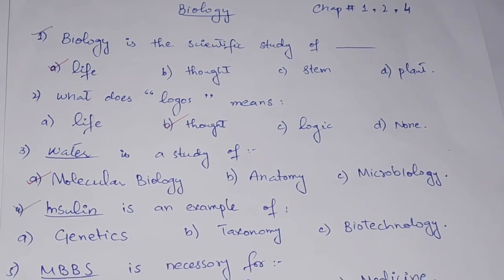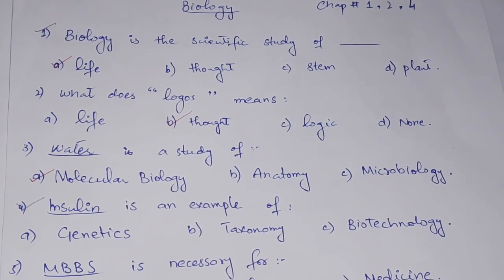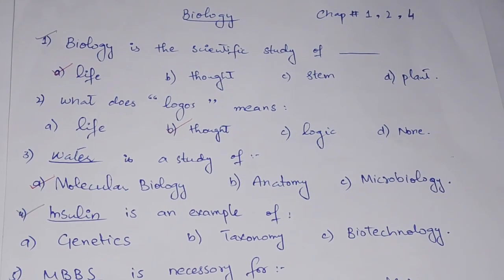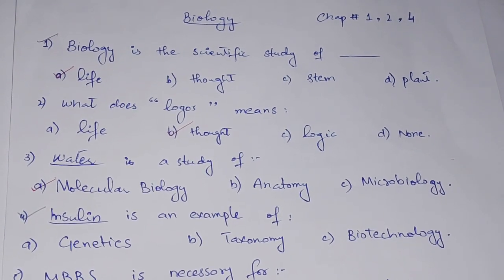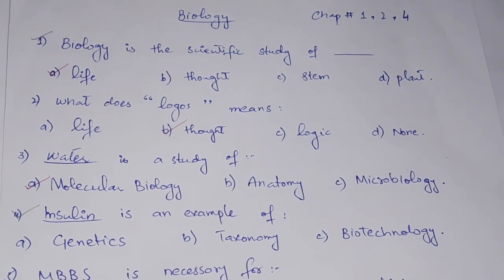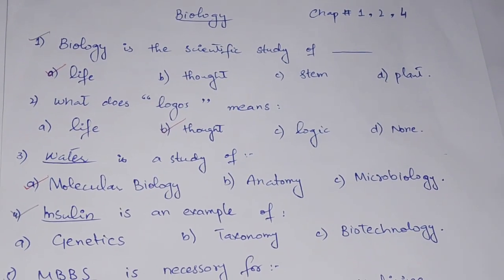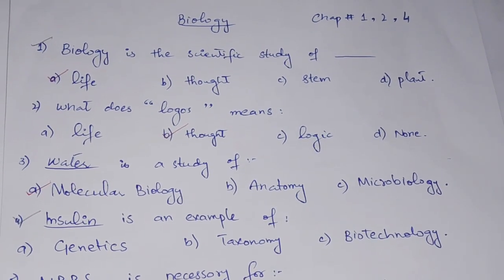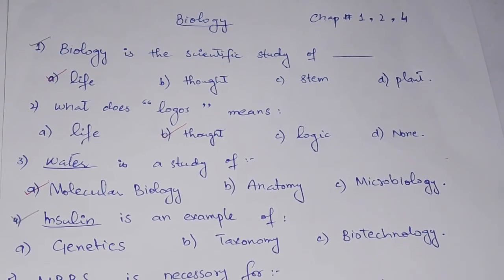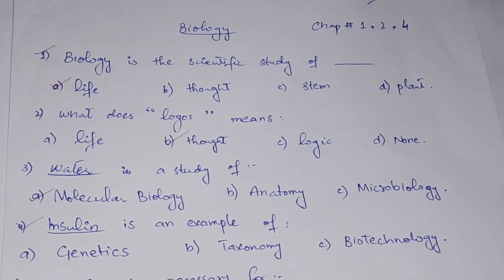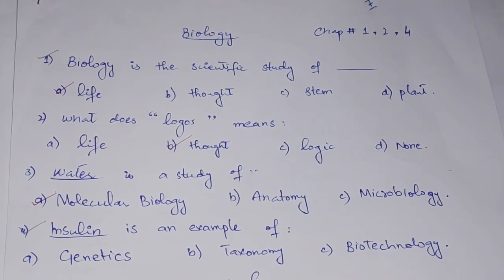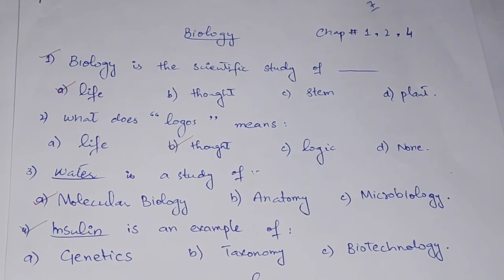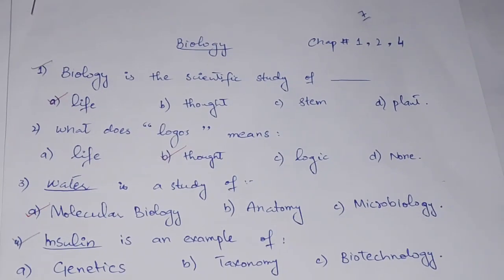Number 4, insulin is an example of option A genetics, option B taxonomy, option C biotechnology. Option number 1 is genetics. We know that genetics is the study of genes. Number 2 is taxonomy. We know that taxonomy refers to classification and naming. And option C is biotechnology. We know that biotechnology refers to the branch of biology that deals with the use of microorganisms for the welfare of mankind. So insulin itself is a microbiological product, so it goes to option C, which is biotechnology.